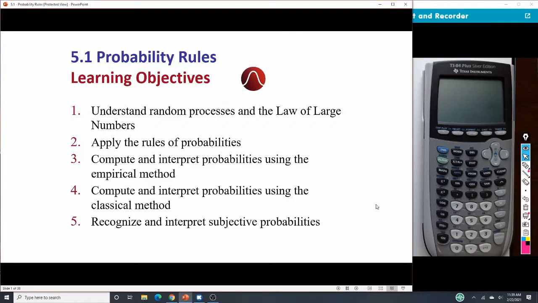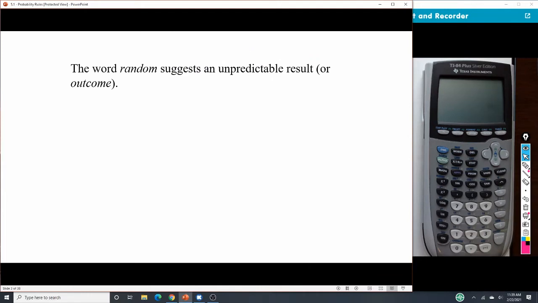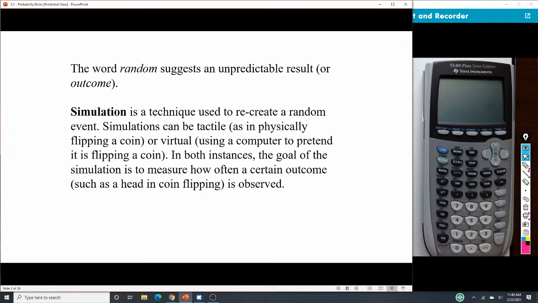All right, 5.1 probability rules. First we want to look at random. The word random suggests an unpredictable result or an outcome. So we usually do a simulation to recreate a random event with these.